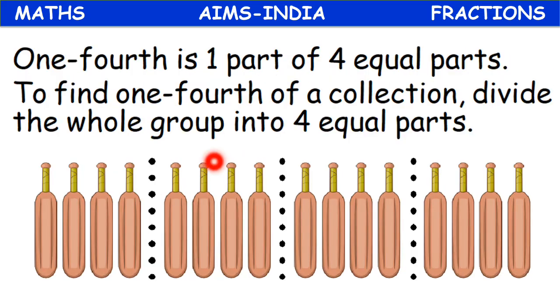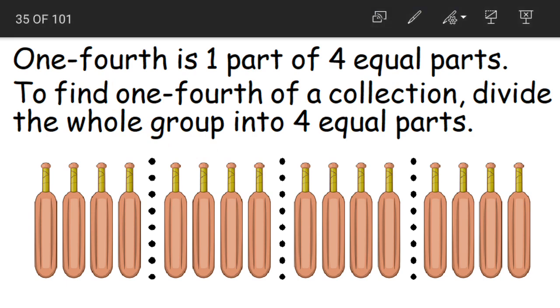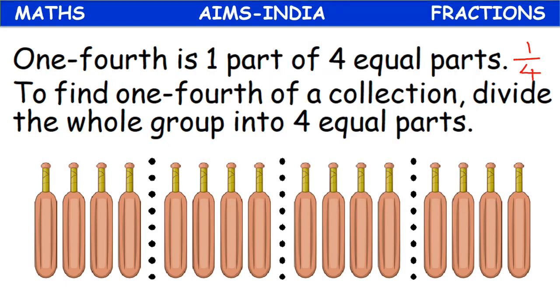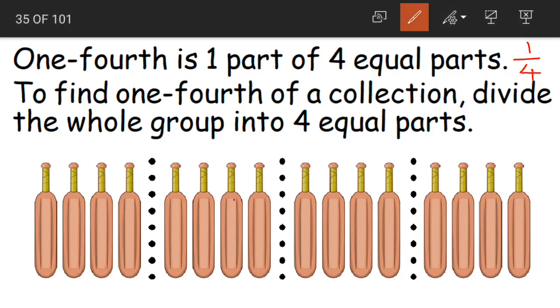Now again, what is 1/4, children? See, 1/4 is nothing but 1 divided by 4. That is nothing but 1 part out of 4 equal parts. So to find out the 1/4, what should we do? We should divide it into 4 equal parts. 1, 2, 3 and 4. We have to divide it into 4 equal parts.